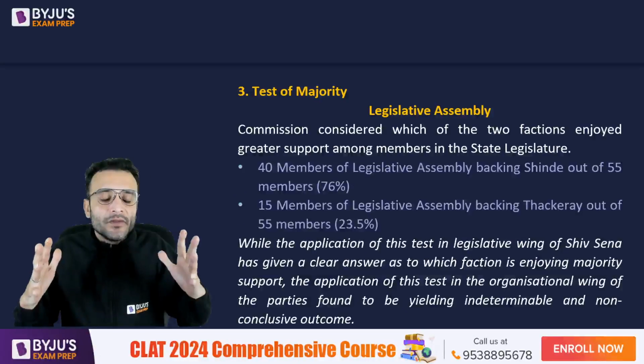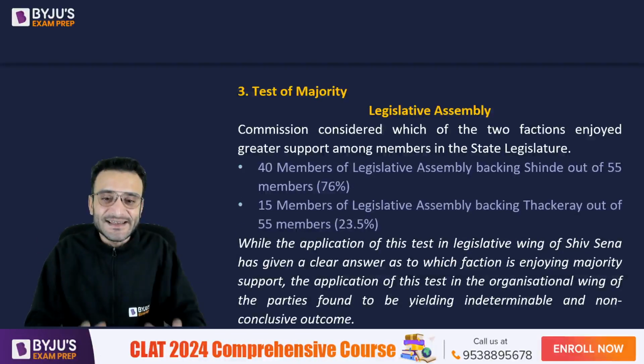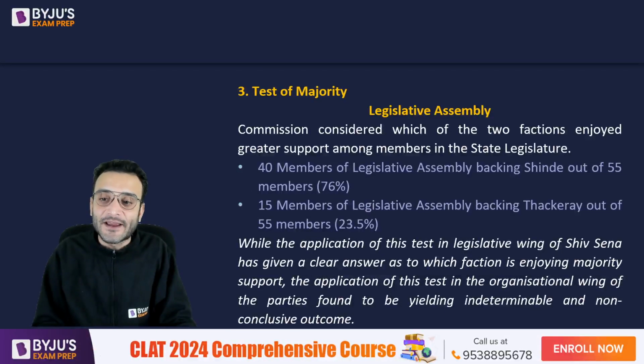Now, the Election Commission of India simply said that while the application of this test in the legislative wing of Shiv Sena has given a clear answer as to which faction is enjoying majority support, the application of this test in the organizational wing of the party was found to be yielding unreliable and non-conclusive outcomes.